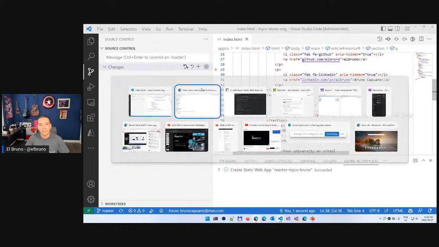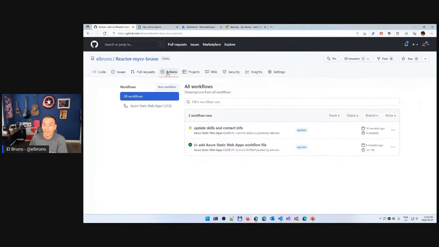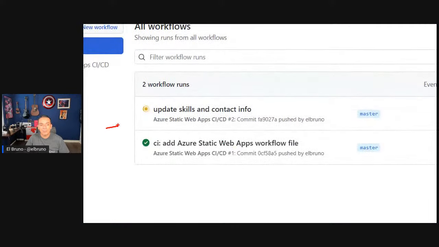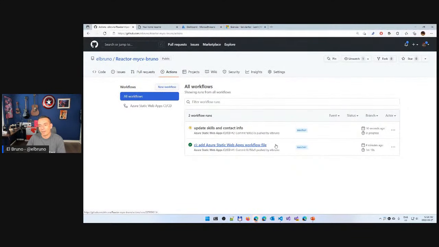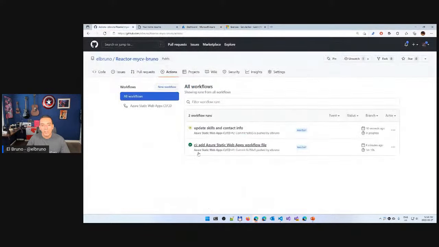But once I do this, if I go back to my repository, in the actions, we are going to see that my commit triggered a new action that is going to be update skills and contact info. And again, 60 seconds, 90 seconds later is going to basically deploy all of the changes that I have. And this is super cool. Remember, we didn't create anything. We didn't do anything specific. Even if I have the stuff here in the Azure portal, and I'm going to show this later, I didn't need to go there.